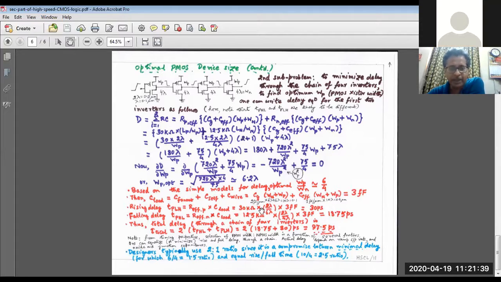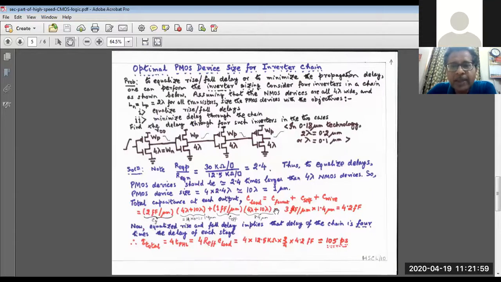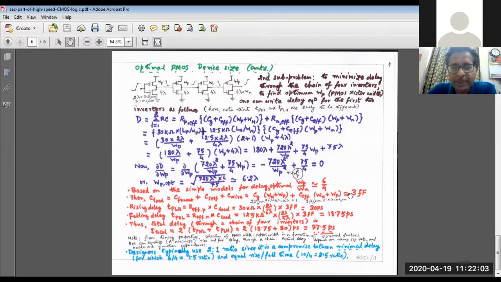W_n is 4 lambda and W_P is 6, so 10 lambda. Lambda equals 0.1, so 10 lambda equals 1. So it will become 3 femtofarad: 2 into 1 plus 1 into 1, so 3 femtofarad.